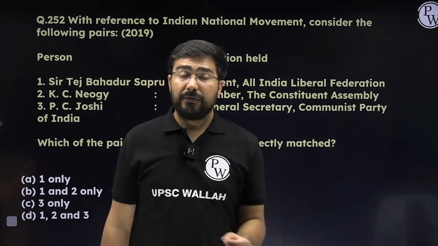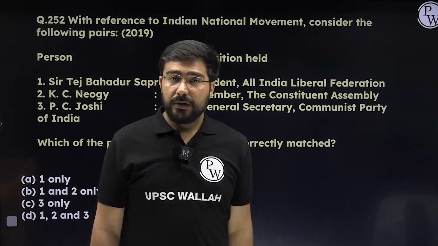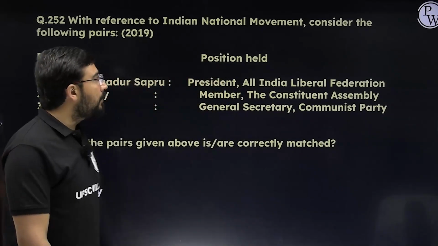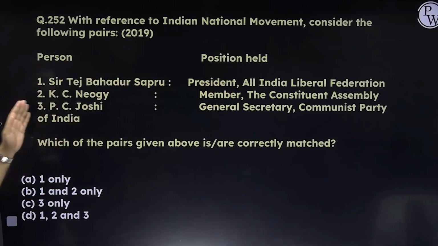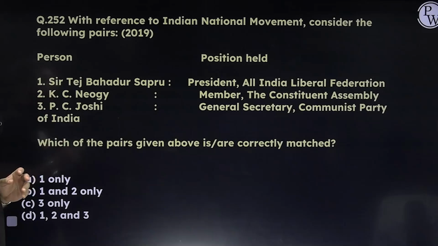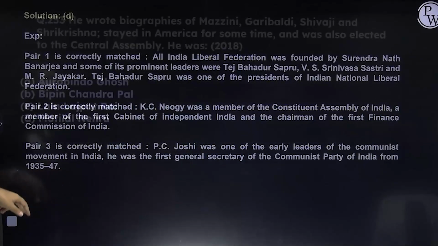If you will not remember the facts, such questions will be beyond your reach, and we do not want such a scenario in the final examination. Again, person and position. Sir Tej Bahadur Sapru, President of All India Liberal Federation, correct. K.C. Neogi linked to the member of Constituent Assembly, yes. P.C. Joshi was Secretary of Communist Party. All three are correct. Answer would be again D.